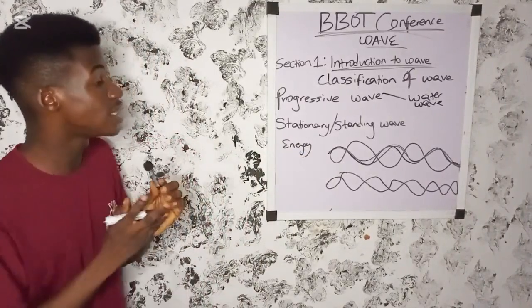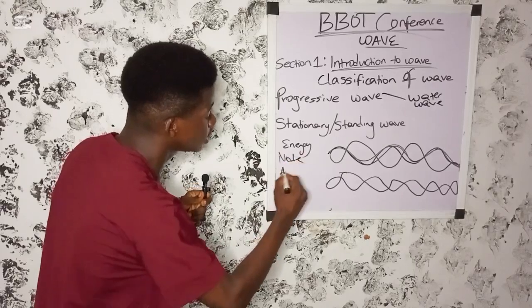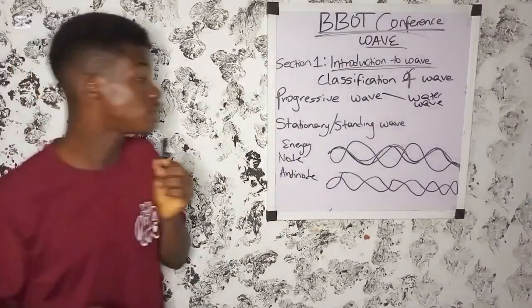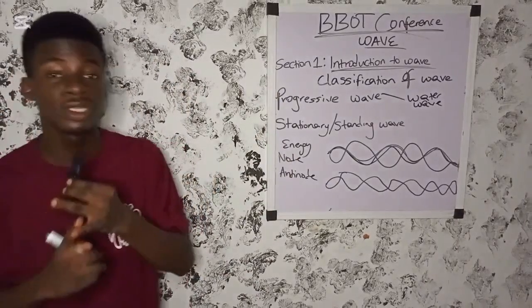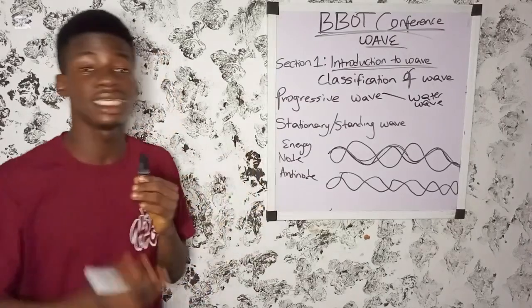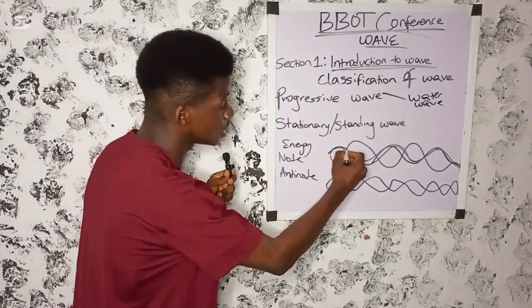And also take note that these are waves that have nodes and antinodes. Standing or stationary waves are waves that don't transfer energy, and they have nodes and antinodes. Now where is a node and where is an antinode?